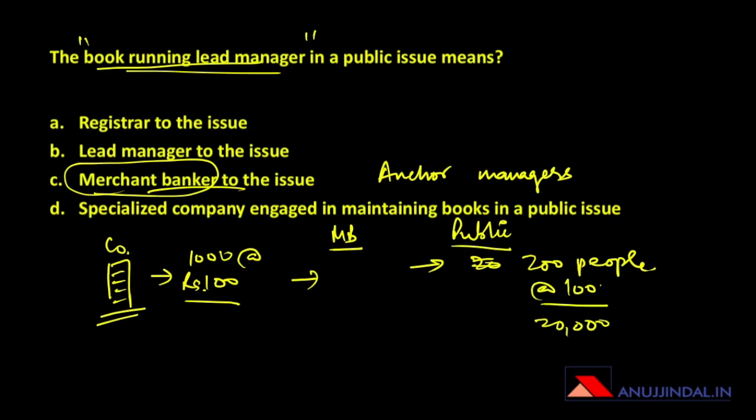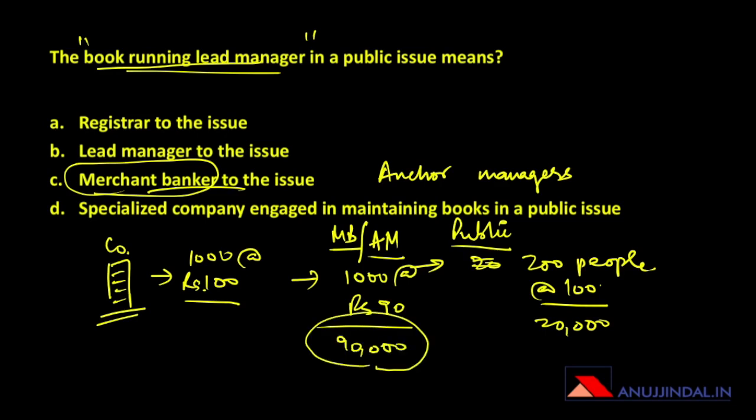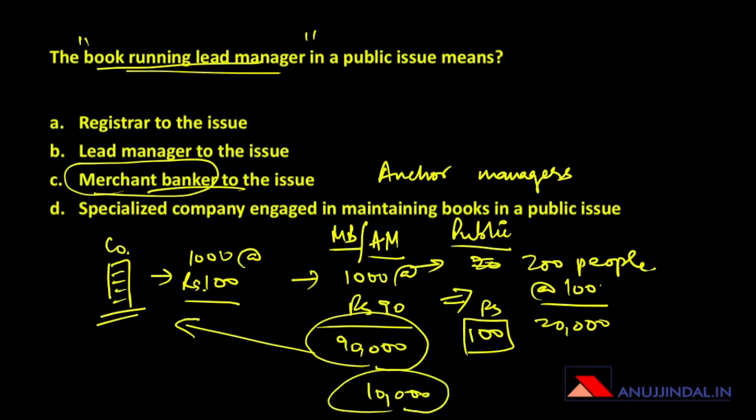So what it does is it asks the merchant banker, will you act as anchor manager for me? The merchant banker says, okay, I will do it. I will buy all 1000 shares at rupees 90 from you. So the company gets 90,000 immediately, but the anchor manager can go to the market and sell these shares at rupees 100 or at any price that they want to sell it at, and therefore there are chances that the anchor manager will make a profit of rupees 10,000.